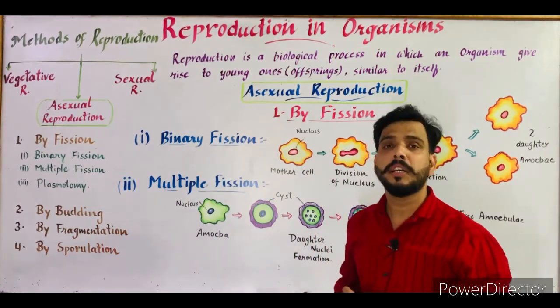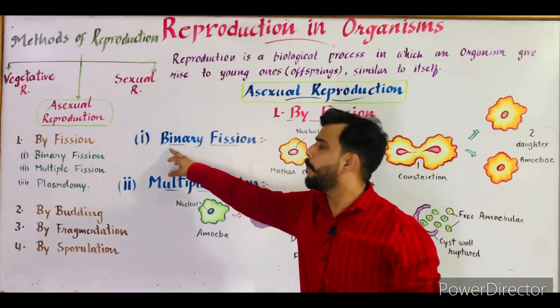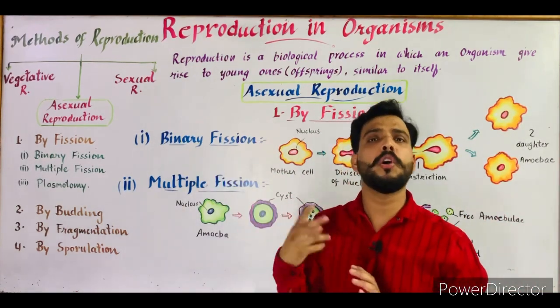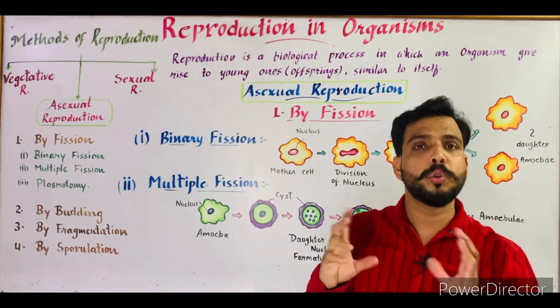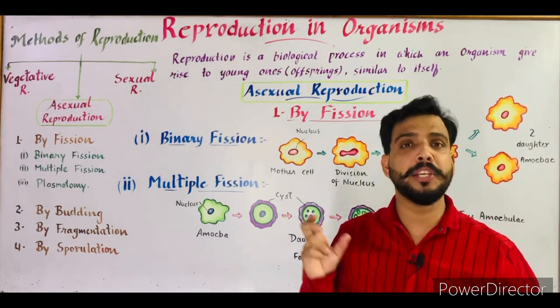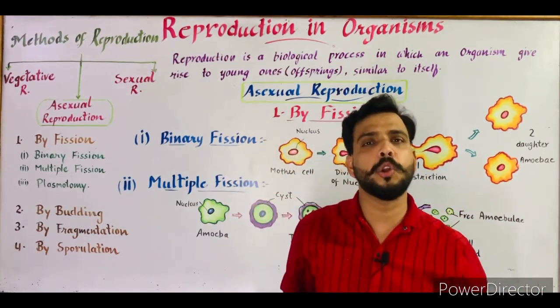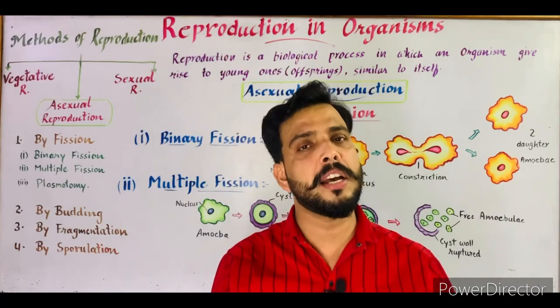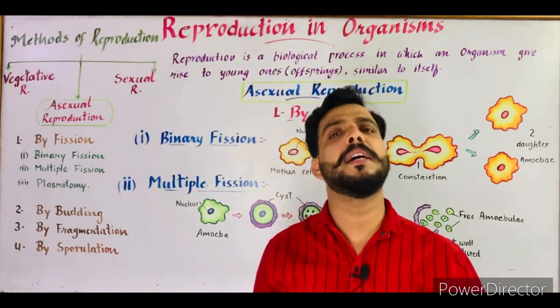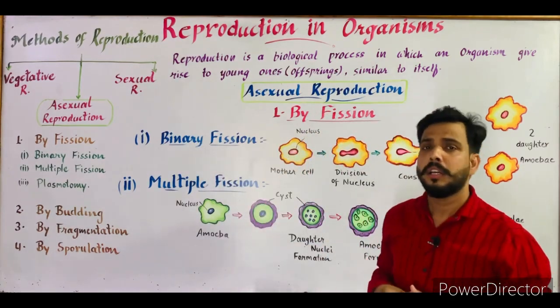Now fission is further divided into 3 types. Number 1, binary fission. Bi means 2, that is, when an organism breaks into 2 parts, then this type of fission is termed binary fission. This type of fission especially occurs in unicellular organisms such as bacteria and protozoa like amoeba and paramecium, etc. So that is binary fission.